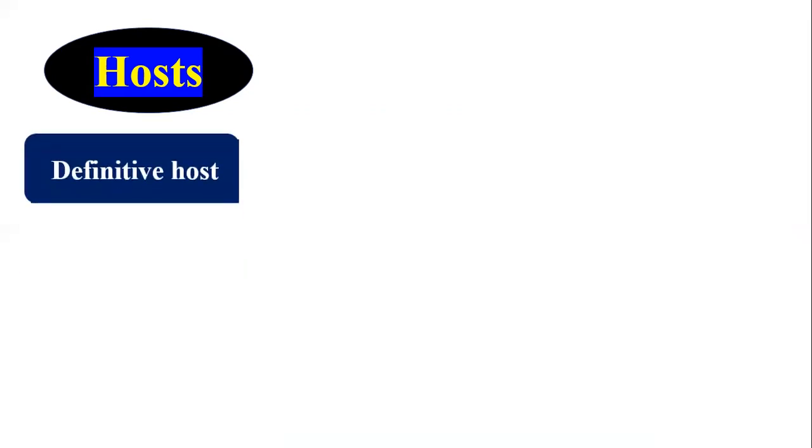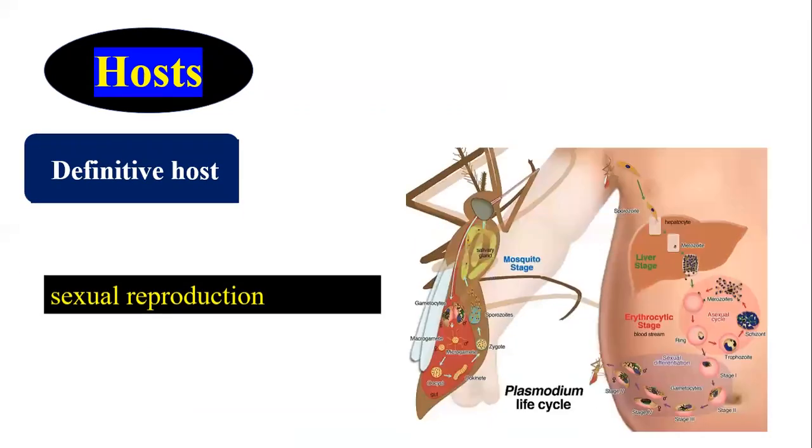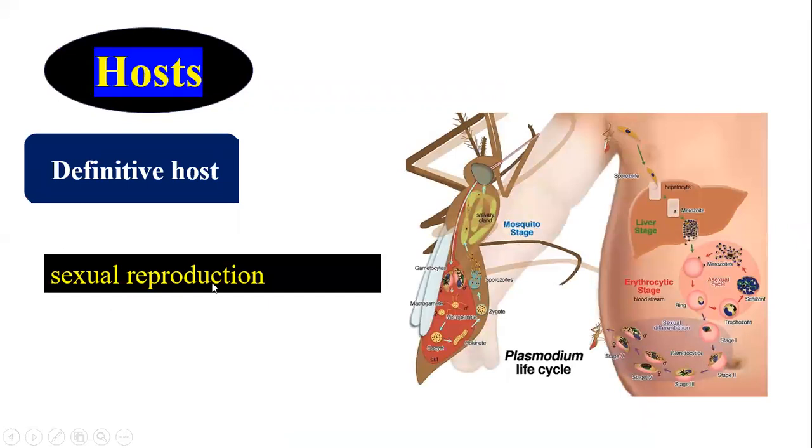First is the definitive host. The definitive host is wherever the sexual reproduction of the parasite takes place. In the Plasmodium life cycle, the mosquito acts as the definitive host, because inside the mosquito the sexual reproduction takes place. So this acts as a definitive host.